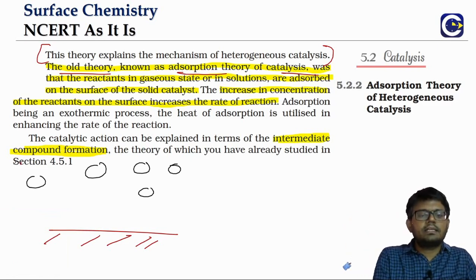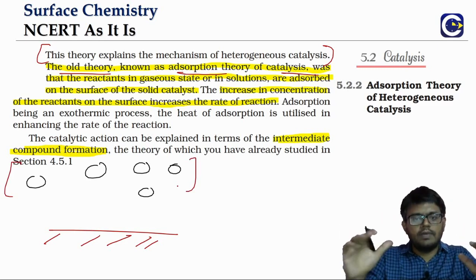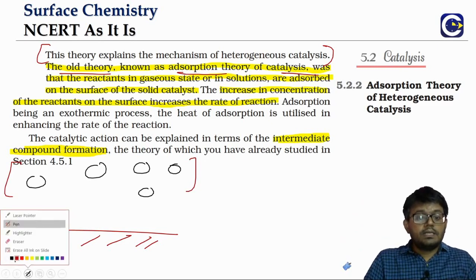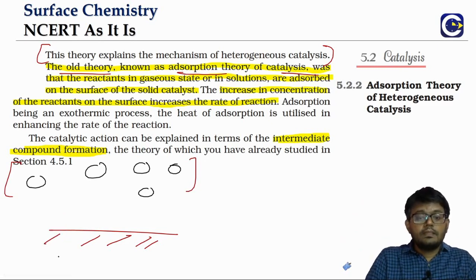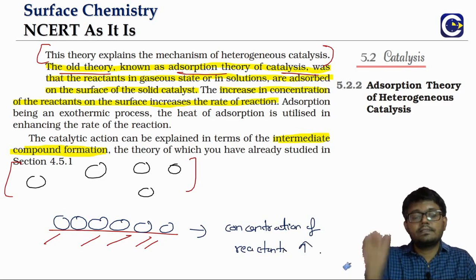When all the reactants are in the gas phase, the concentration will have its own normal value, whatever it is. But when these reactant particles are coming and getting adsorbed onto the surface of the solid, what happens? On the surface of the solid, the concentration of reactants will increase.